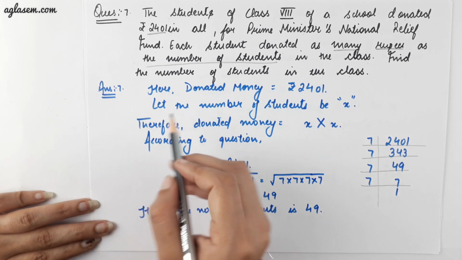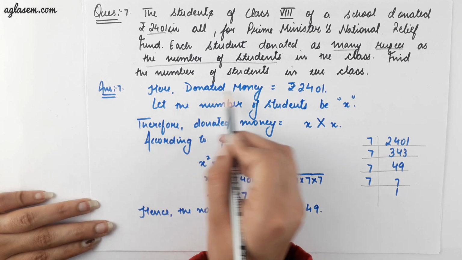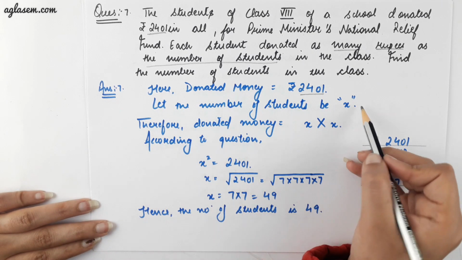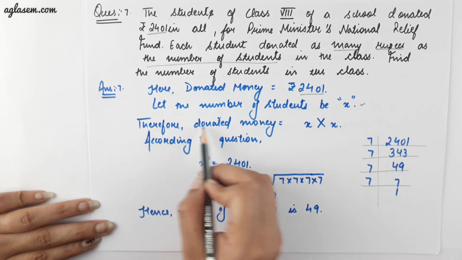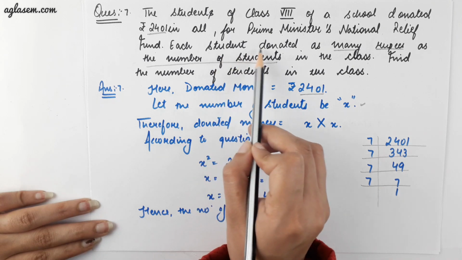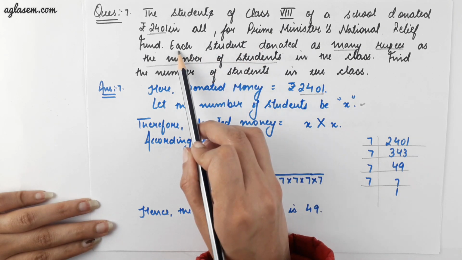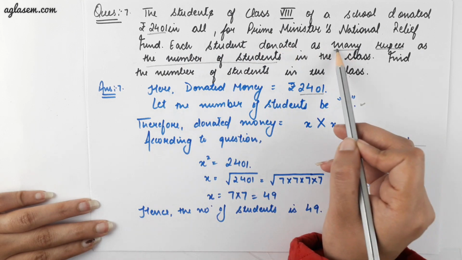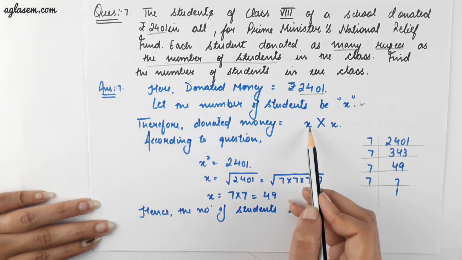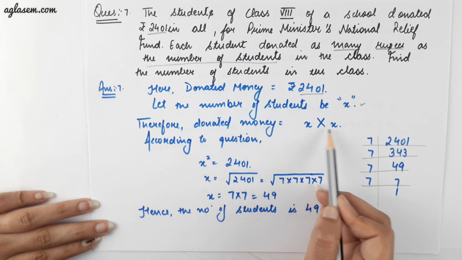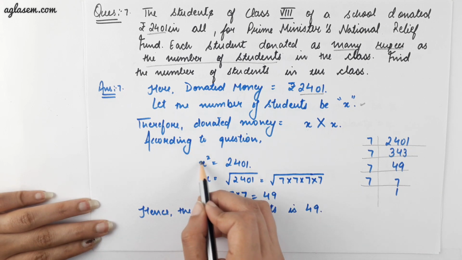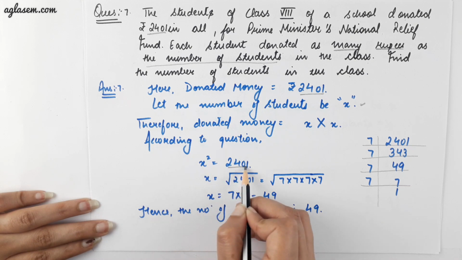Solution for this question is, here we know donated money is 2401. Let the number of students be x. Therefore, donated money will be x into x. Why? Because it was clearly mentioned in the question that each student donates as many rupees as the number of students. So donated money will be x into x, which gives you x square. According to the question, x square is equal to 2401.